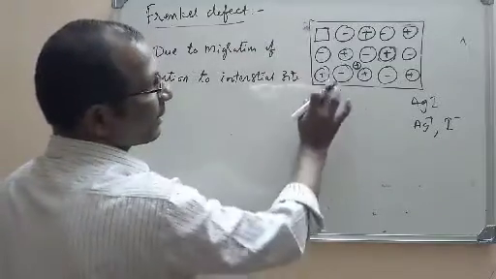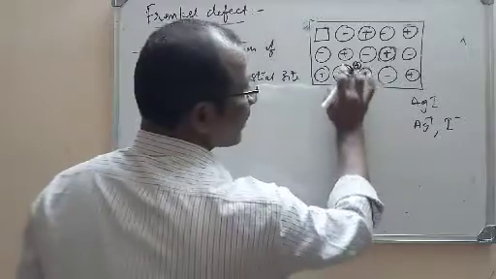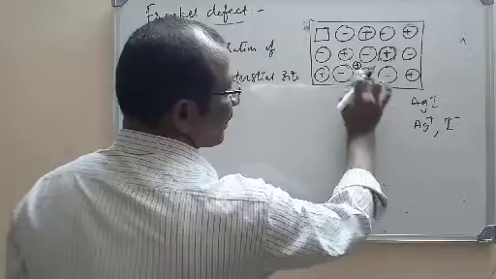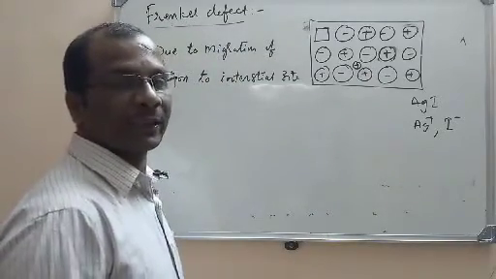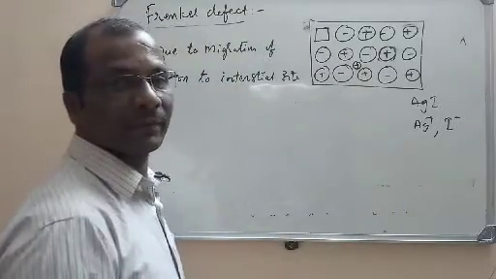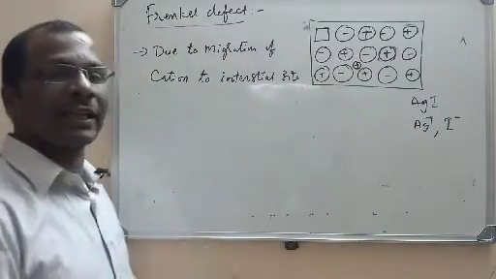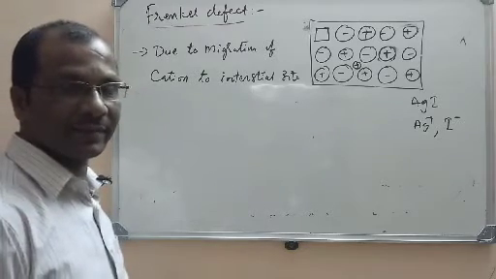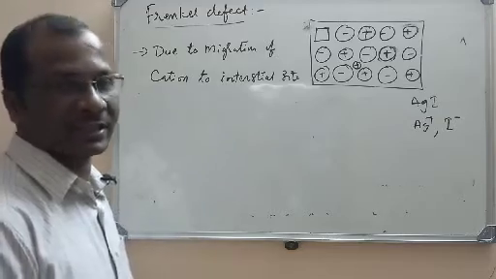But here actually what happened is this point has migrated to the interstitial site. So in this new location, we have an interstitial defect. If any unwanted point is present in an interstitial site, it is unexpected. Here silver plus should not be present, but it is present. So a defect is created, and this defect is called a Frenkel defect. Very simple. It is due to the migration of cations into the interstitial sites.